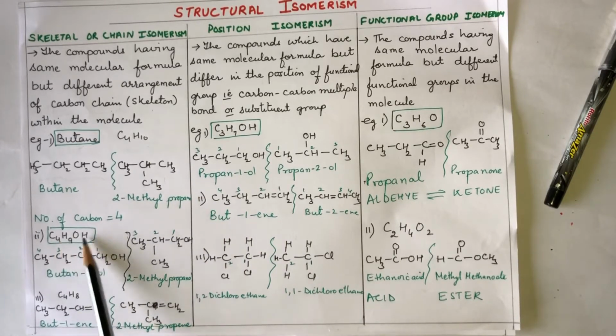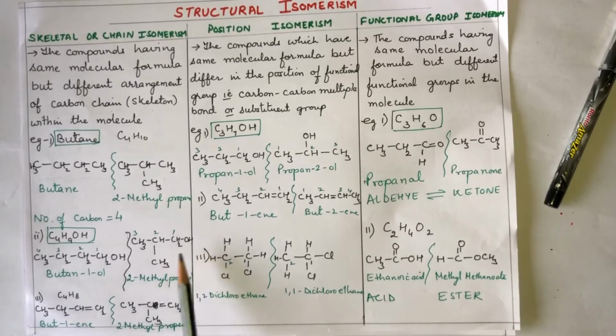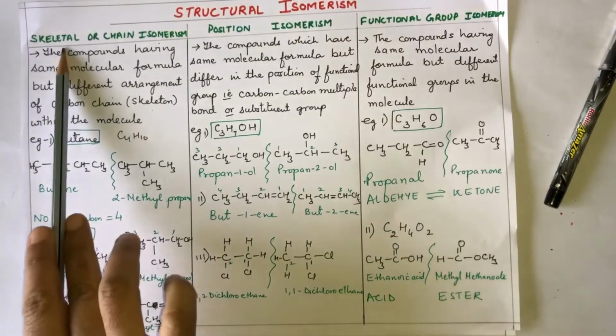C4H9OH, butanol. So simply I can write this straight chain butanol, CH3, CH2, CH2, CH2OH, 1-butanol. Or I can write it like this also, 2-methyl propanol. Again, what have I done? I have not changed the position of the functional group because it is skeleton isomerism.